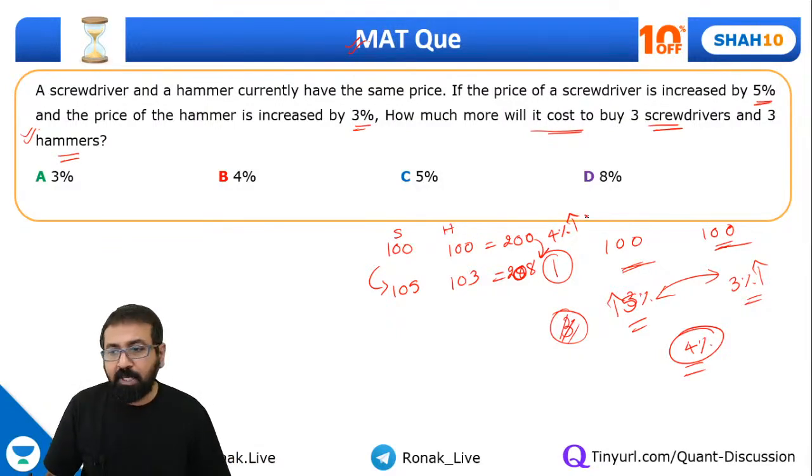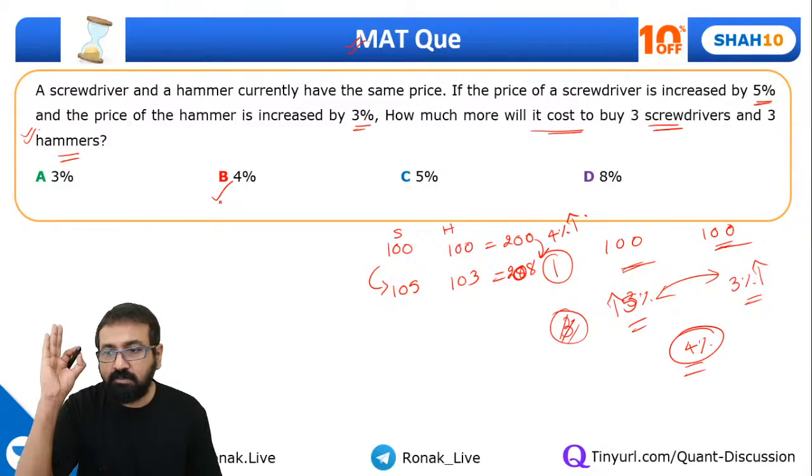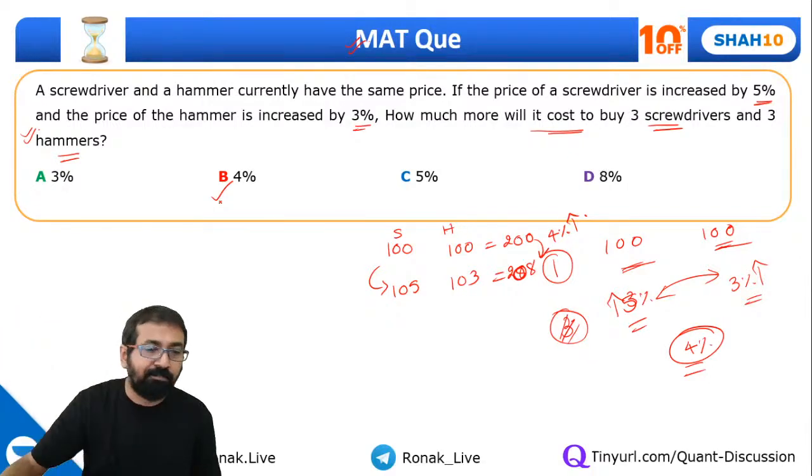So this was a simple question. Hi Akshata and others. So the answer is option B. Are you all clear, guys? So don't make such a silly mistake. 8% is a very common answer. So I'm sure now you are clear about this.